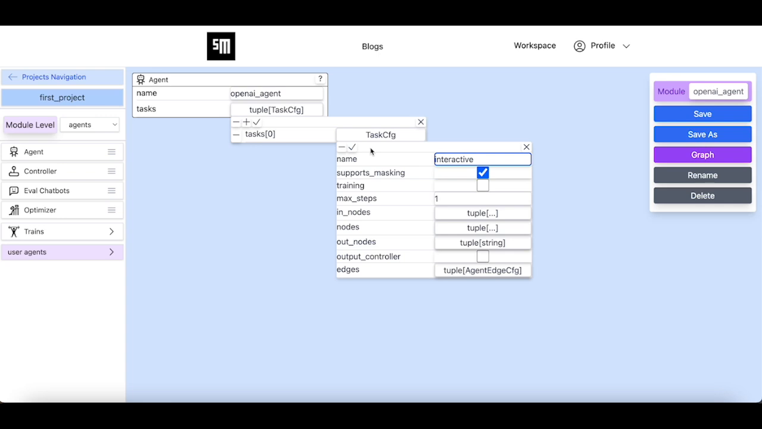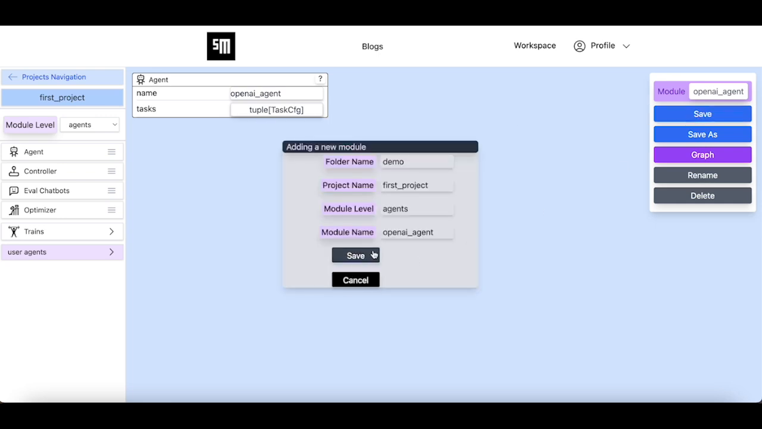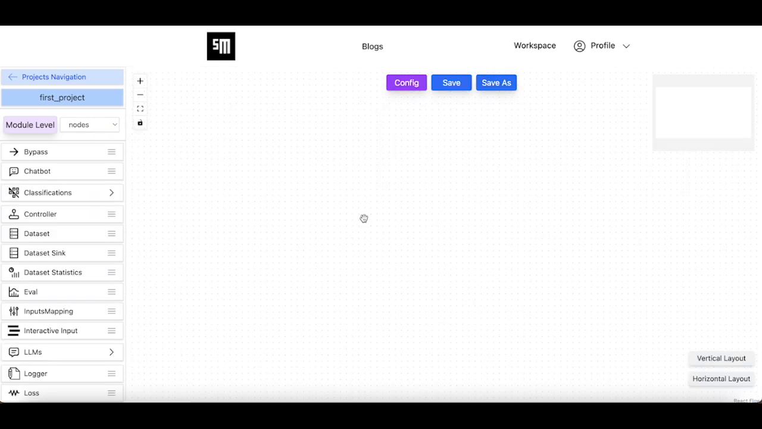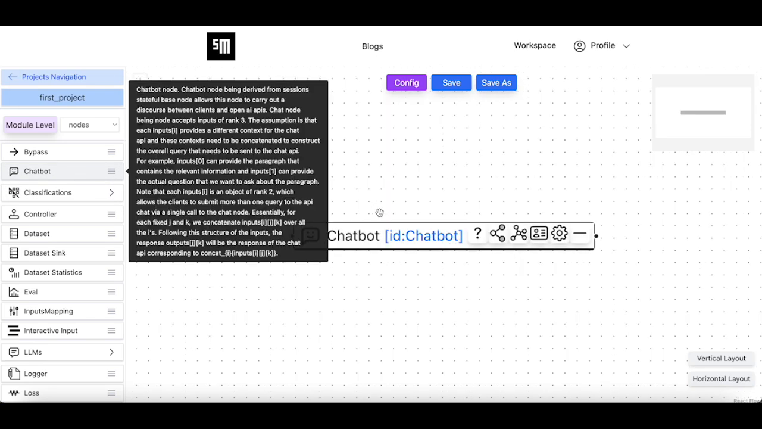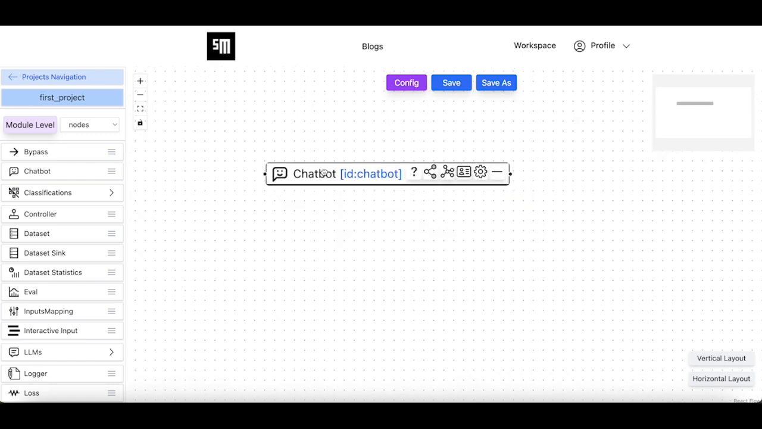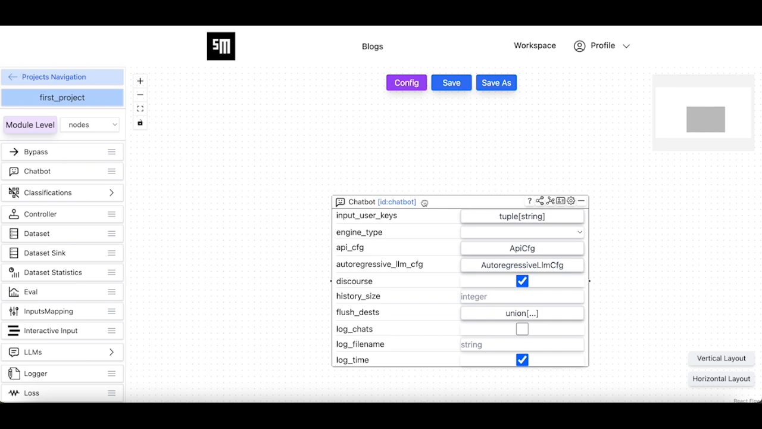In order to enforce this behavior for this chatbot node, I have to come up with the appropriate system message for it. First, we add the chatbot node to the canvas. We name it chatbot. The chatbot node comes with different parameters that fully customize its behavior.